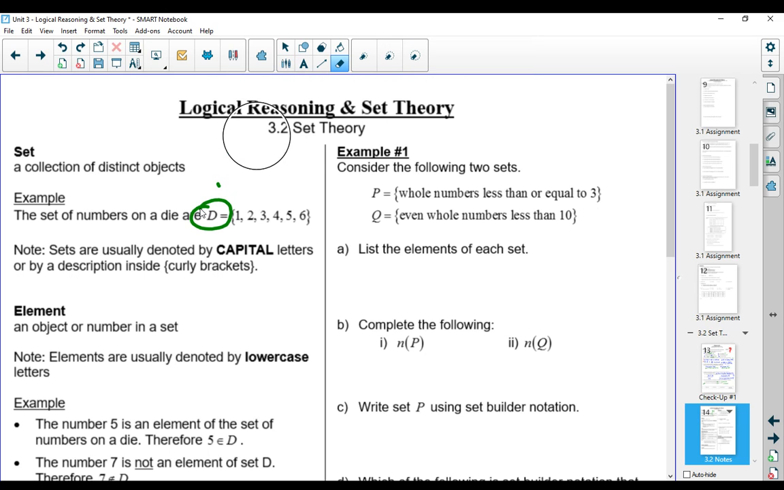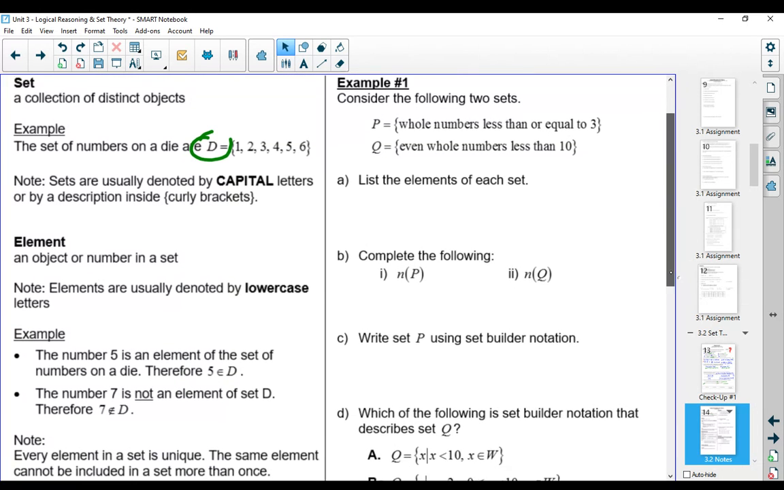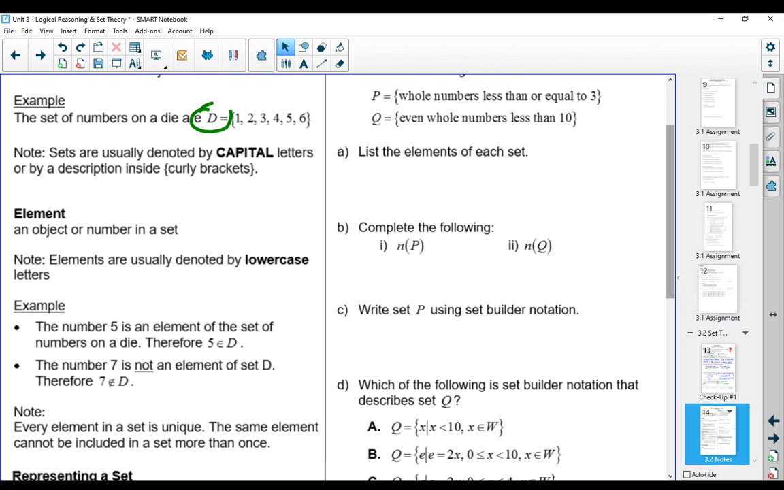Actually, sorry, not so much that as seeing the elements in the squigglies. So now an element is all the objects or the numbers in a set. And so these are denoted by lowercase letters. So the full set, the set itself, the set D, that's a capital letter. The letters inside of the set are the elements, and those are lowercase letters. So for example, the number 5 is an element of the set of numbers on a die. So we say 5 is an element of D.